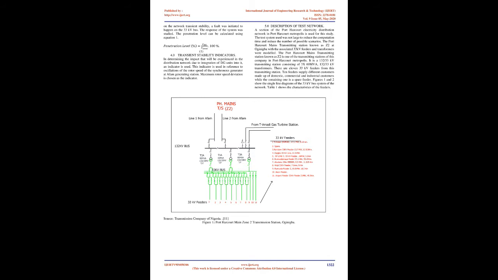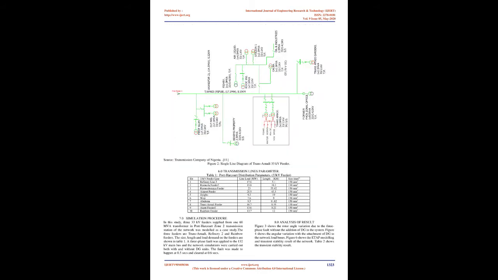A section of the Port Harcourt electricity distribution network was used for this study. ETAP 16.0 is the electrical software that was used to model the network. The capacity of each DG unit employed is 3 MW. DG units were attached to the load buses in the low voltage area of the network.